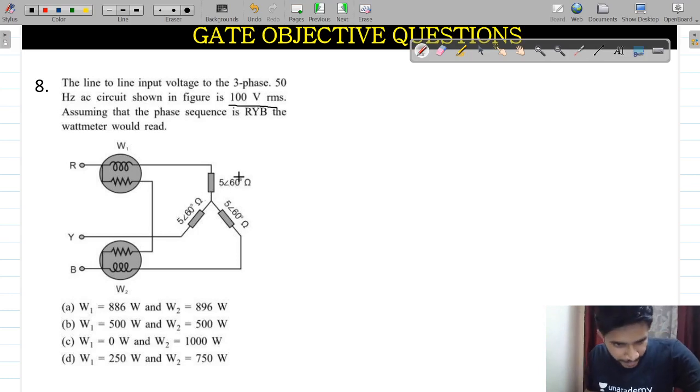Listen, definitely, look, this question is very easy. Firstly I will solve the question, and after that I will show you the trick behind it. So first I am going to solve the question. VL will be equal to 100 volt. Okay, so what will be W1 and W2?